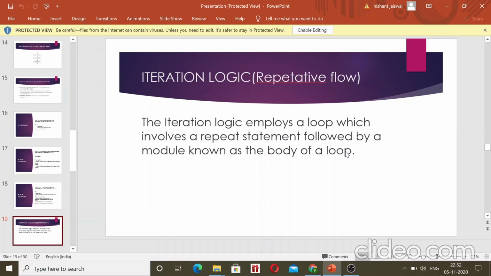So we use this structure when we have to execute any statement more than 100 times, more than 500 times, just to avoid any complex or difficult programming. We use this loop.